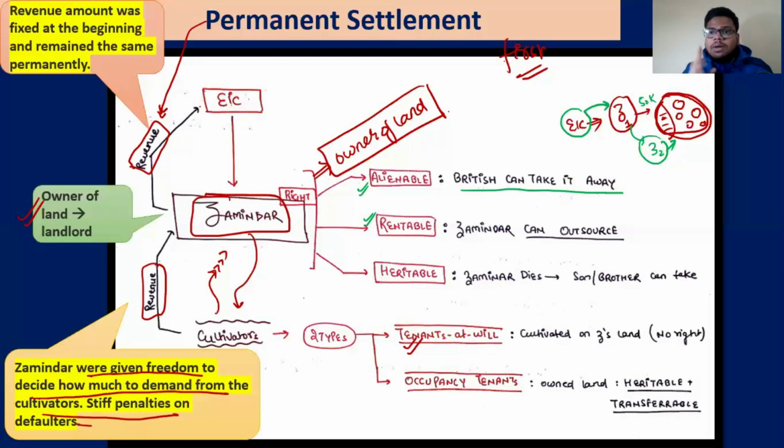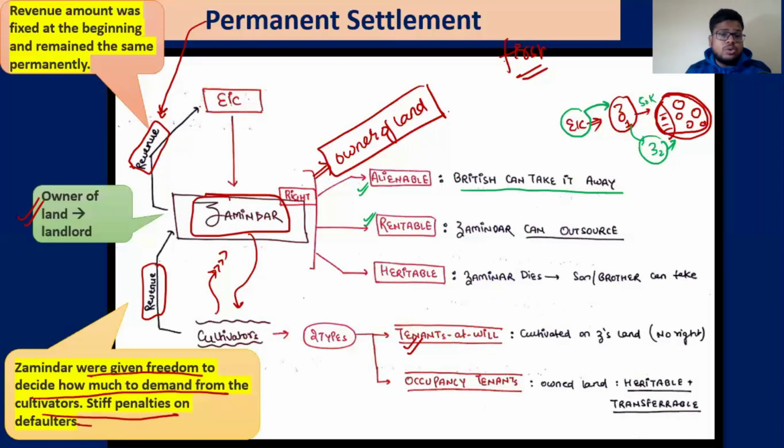That is rentable. Third is heritable. Let's say I died, then my son, my brother, whosoever can take it as long as they can pay this amount. If they cannot pay this amount, then they will be taken out of this land. So the properties ARH, you can remember something like that. So HAR, or anything you can remember. Okay? So alienable, rentable and heritable.